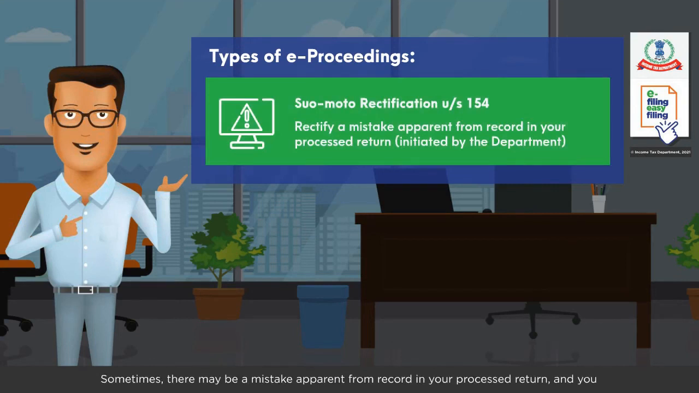Sometimes, there may be a mistake apparent from record in your processed return, and you will receive a suo motu rectification under Section 154 from the department. For such a notice, you need to agree or disagree with the proposed rectification.